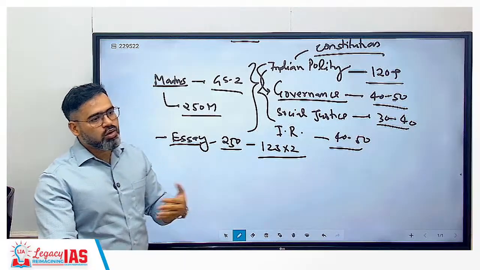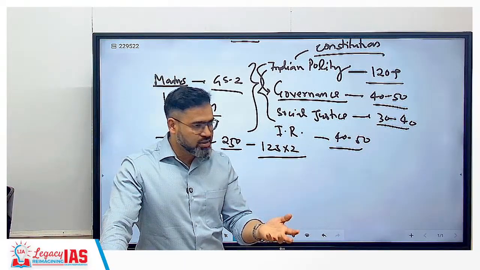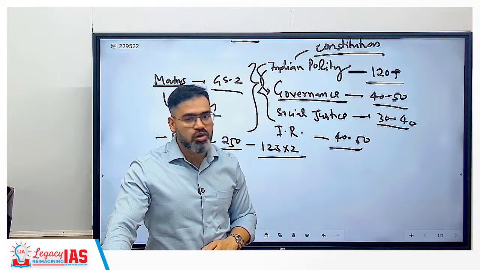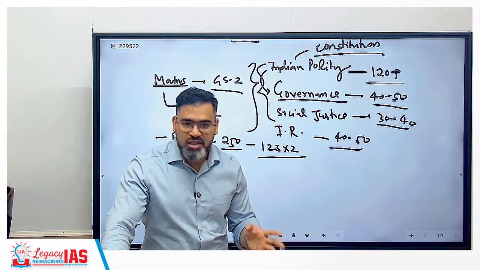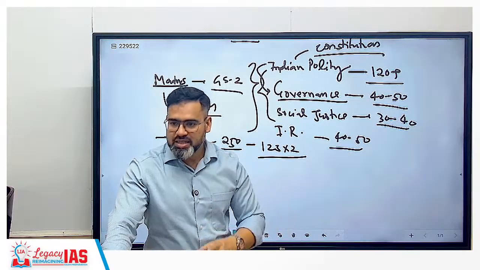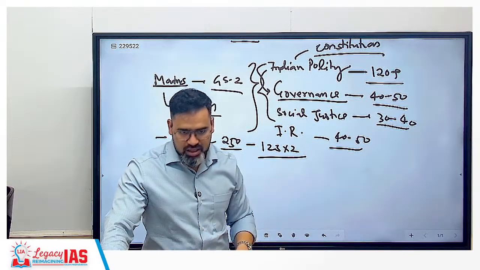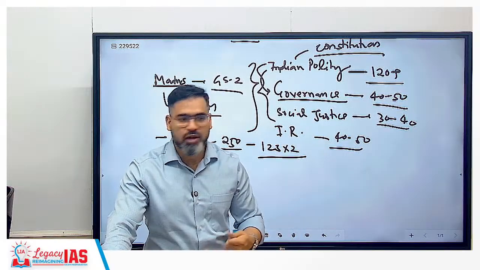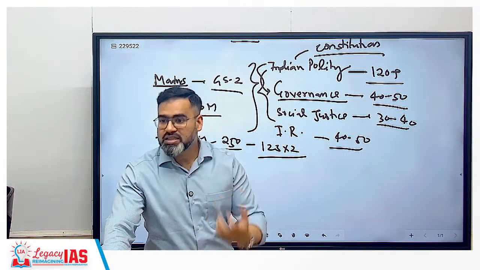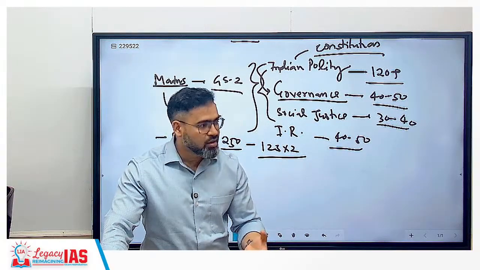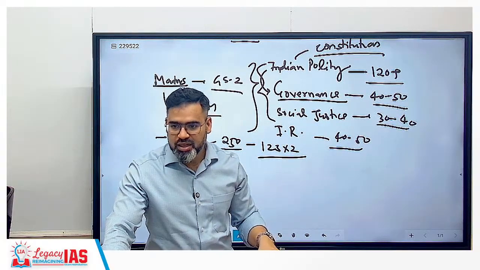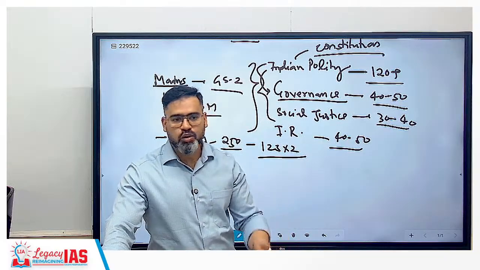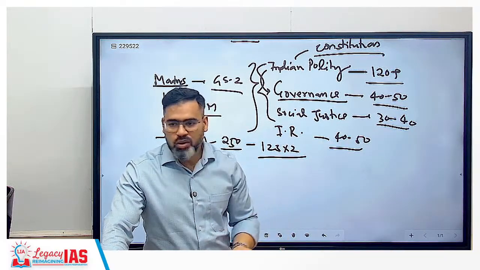Definitely it is going to fetch at least 10 to 12 marks extra. If you do not mention all those things, then your essay will not be 360-degree. Whenever you write an essay, it should have all angles: political angle, constitutional angle, environmental angle, geographical angle, international angle, historical angle. You have to take most angles, 360-degree, then only can you get good marks in the essay paper. If you target only one angle, definitely you will not get the marks.